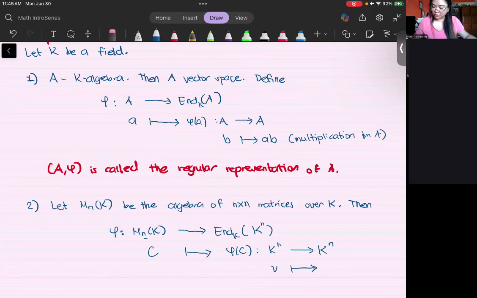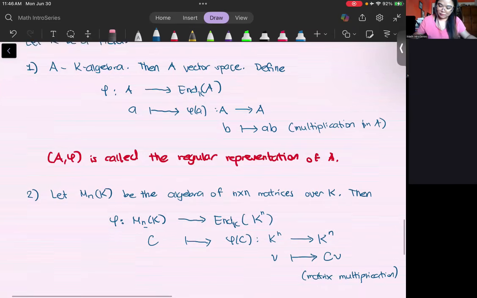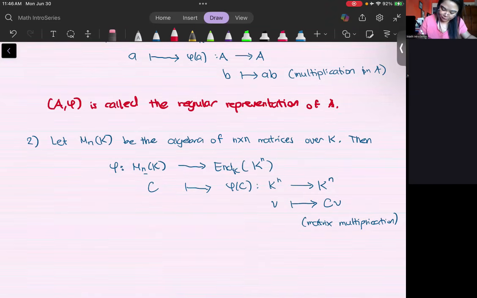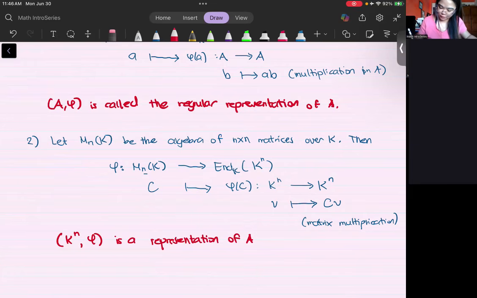it's also very natural. Then what we just define this is the multiplication of matrices. So C multiplied with the vector v. This is matrix multiplication. Therefore, K^n with phi is a representation of your algebra A.